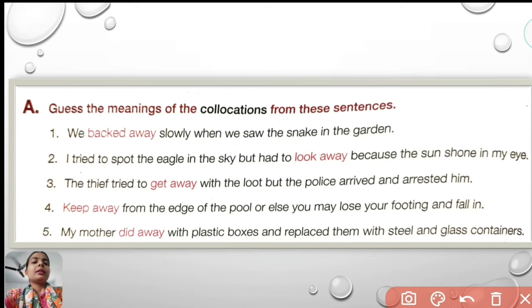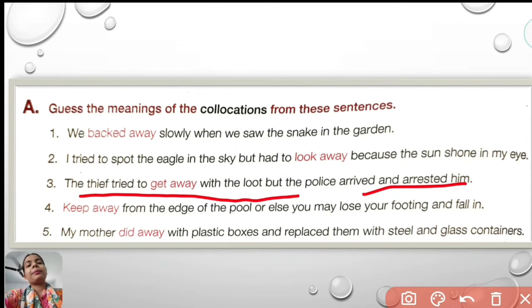Next is, the thief tried to get away with the loot but the police arrived and arrested him. Here, get away means to escape from a place where it is difficult to move, and the thief tries to escape with the loot, but the police arrived and arrested him.